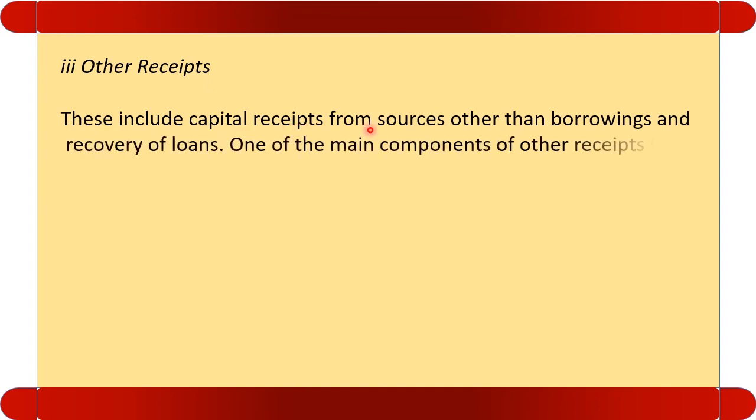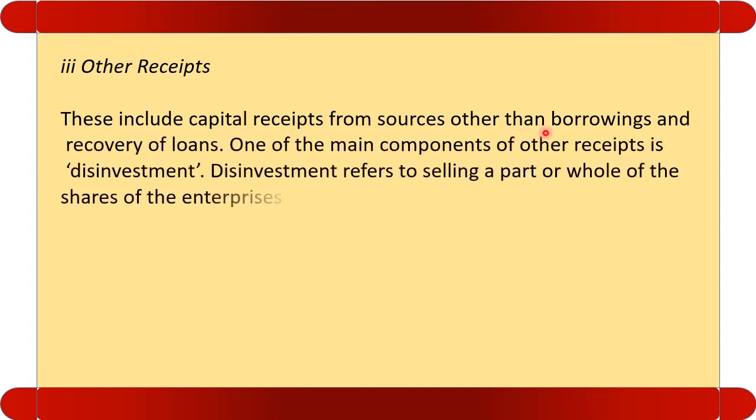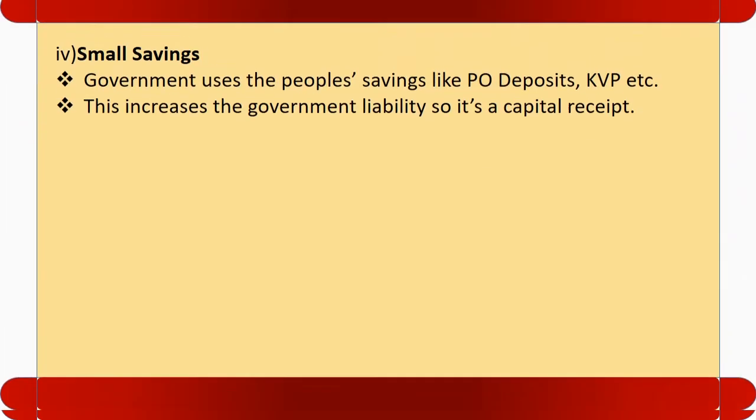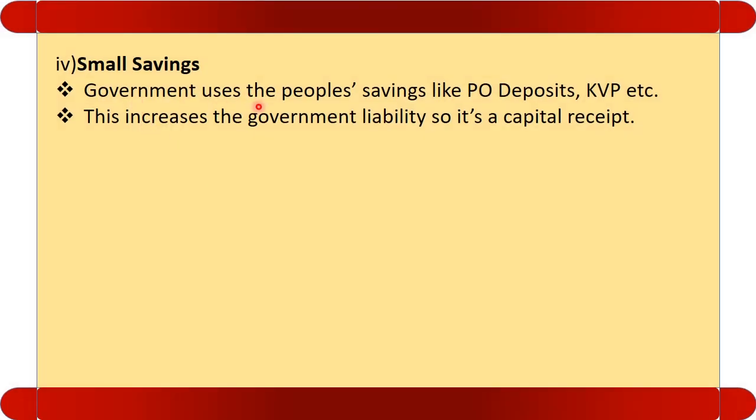The next component is other receipts. These are those capital receipts which are separate from the borrowings and the recovery of loans. Under the other receipts, disinvestment comes. Disinvestment refers to selling a part or whole of the shares of the enterprises that are owned by the government. It means selling the shares of the PSUs. Then the small savings. The government uses the people's savings like post office deposits, Kisan Vikas Patra, PPF, etc. This increases the government liability, so it is a capital receipt.